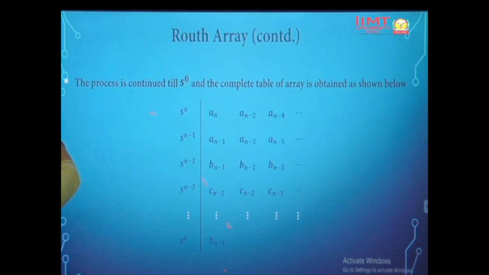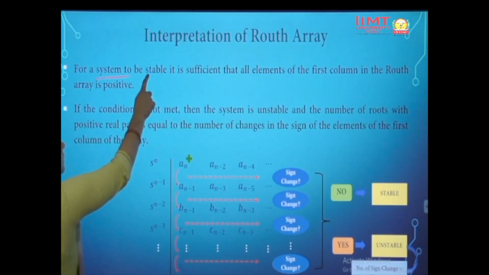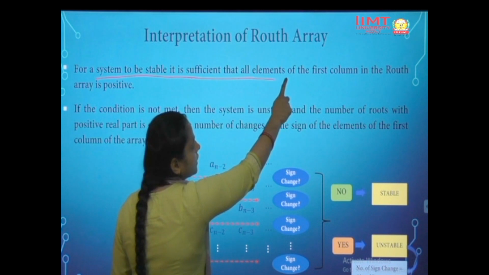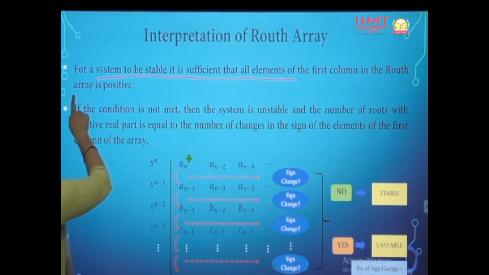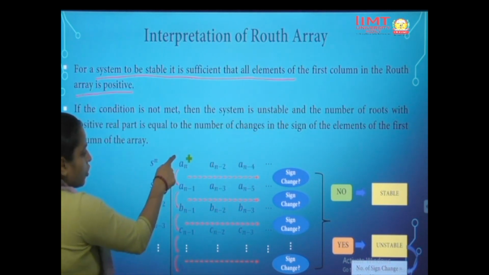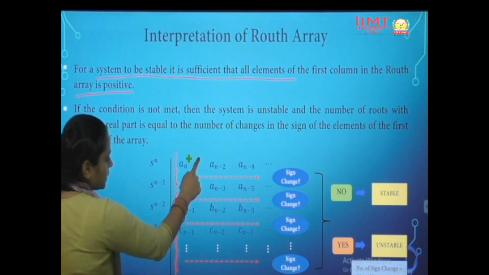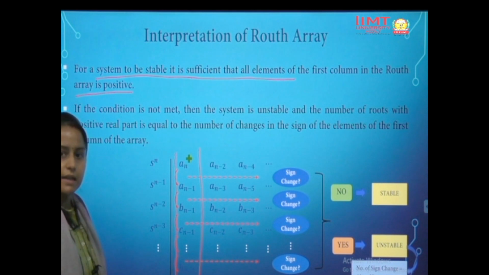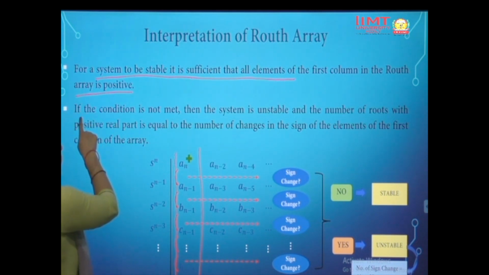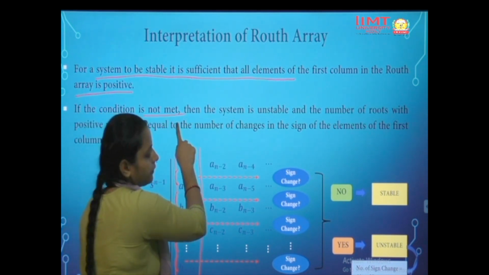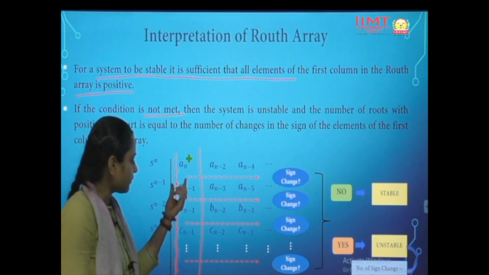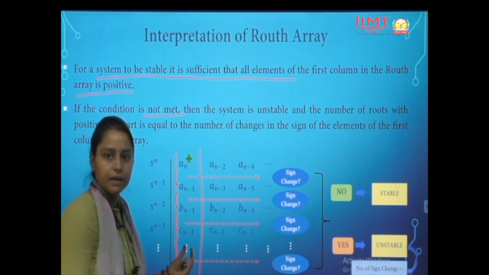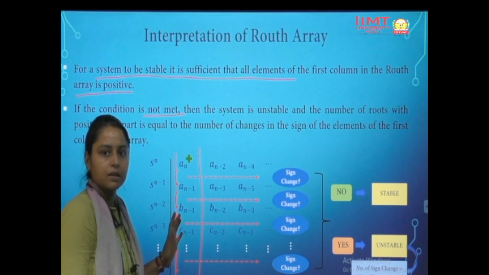So how do we interpret? For a system to be stable, it is sufficient that all the elements of the first column in the Routh array are positive. So this is the first column, and these should all be positive, then the system is stable. And if the condition is not met, meaning if any one of the coefficients is negative, then the system is unstable. This is sure.